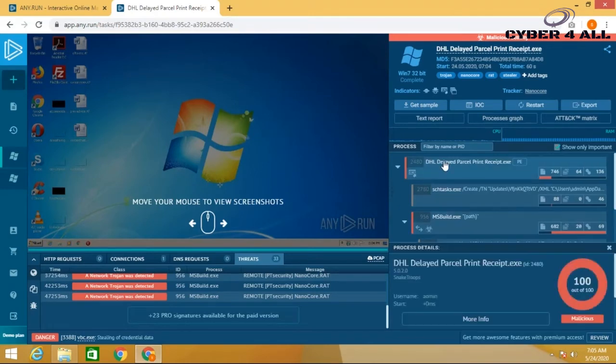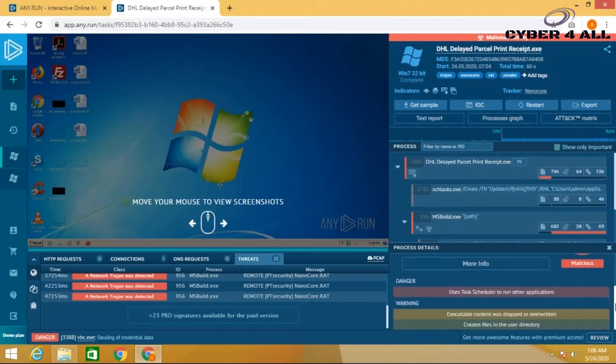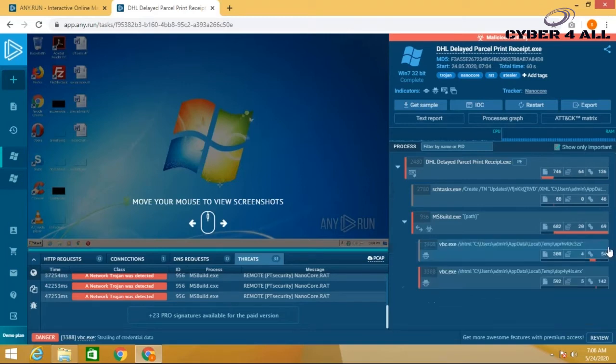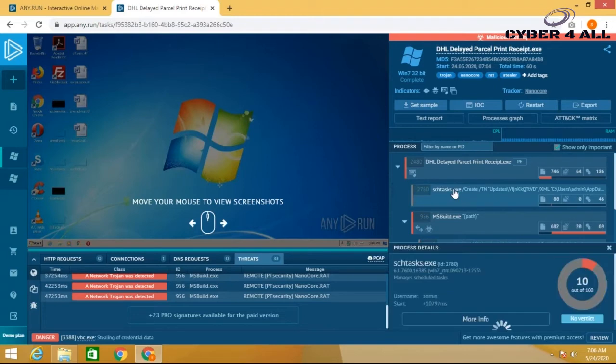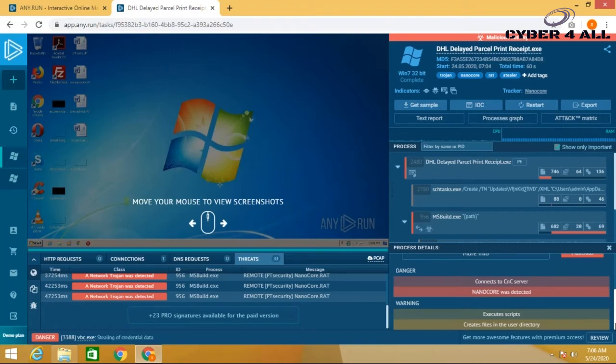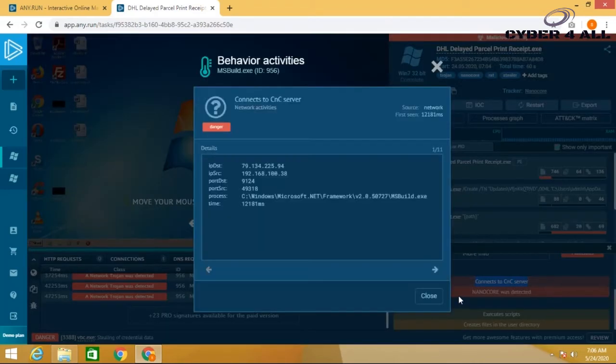Here are the process details regarding the execution of the sample malware. Here we can see that the process is trying to connect with a command and control server, as Nanocore has detected. Here comes the command and control server.